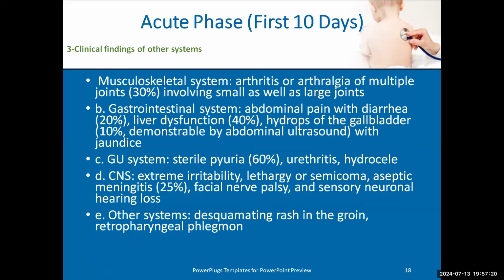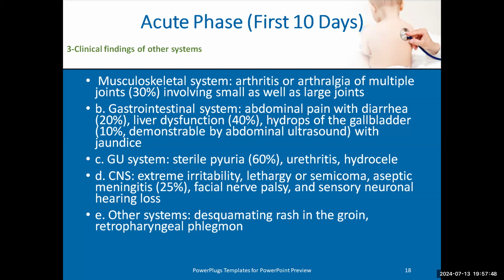Third thing, in the acute phase, we talked about the 6 signs and about the cardiovascular. As we said before, it's a multisystemic disease, a microvasculitis, so it may affect the musculoskeletal system. If a patient comes with suspected Kawasaki with signs of Kawasaki and has arthritis or arthralgia, I might say, oh no, it's not Kawasaki, there's no arthralgia with Kawasaki, it may be another disease.